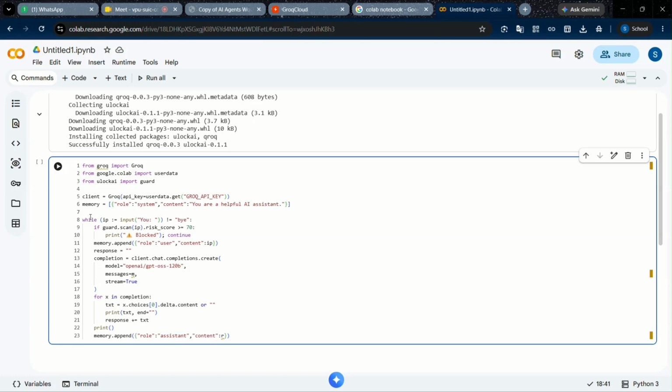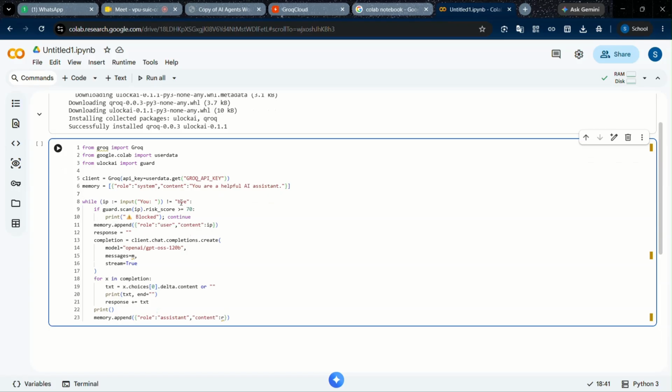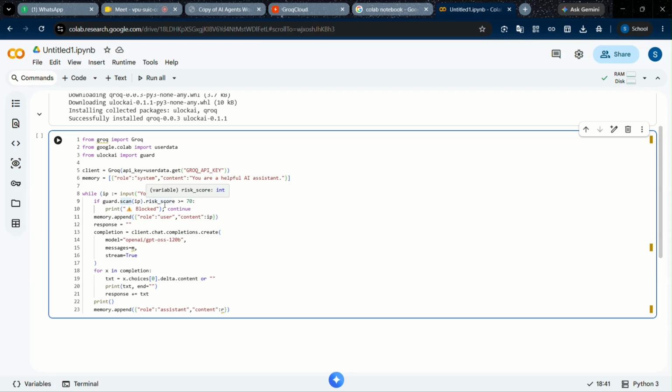Then while input is not equal to bye, if the user sends bye, the code will be terminated. Until then the code should keep running. That's why I'm using a while loop: if input is not equal to bye, it goes to the next line. In the next line we are using guard.scan. ULockAI is a product where we can scan the user's input and get a risk score, so that we can either block it or let the agent call it.